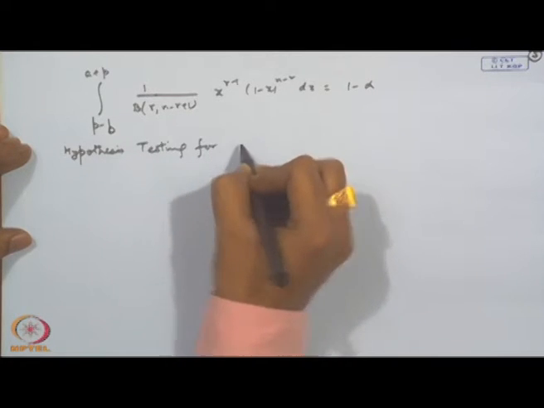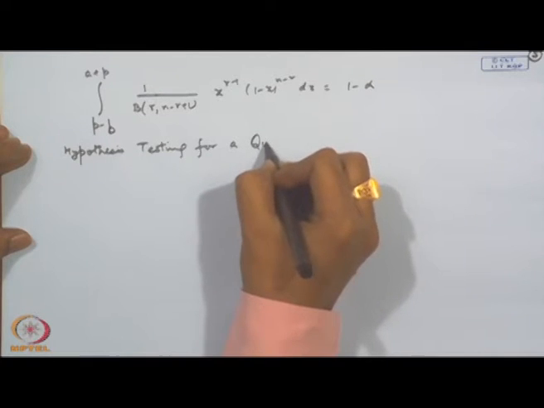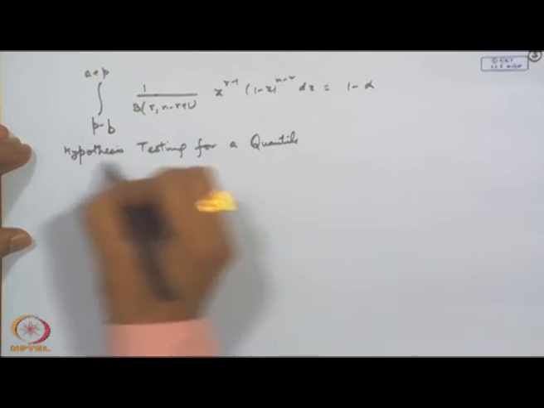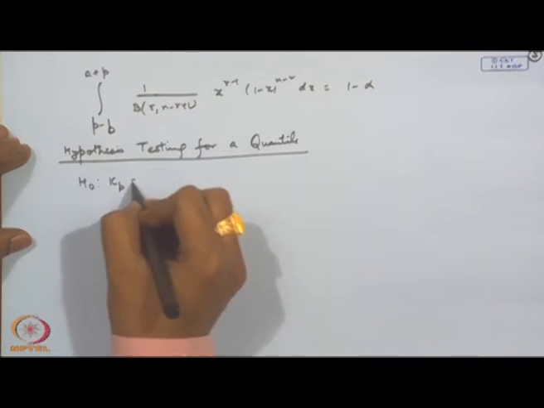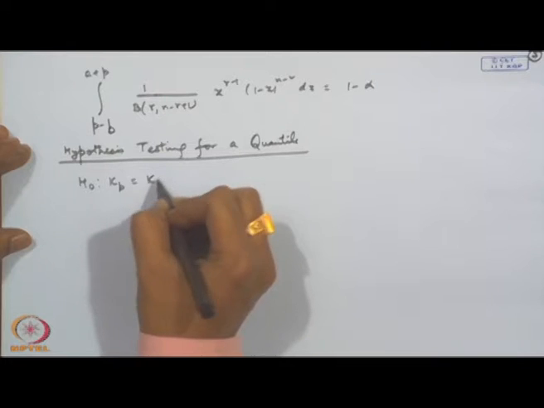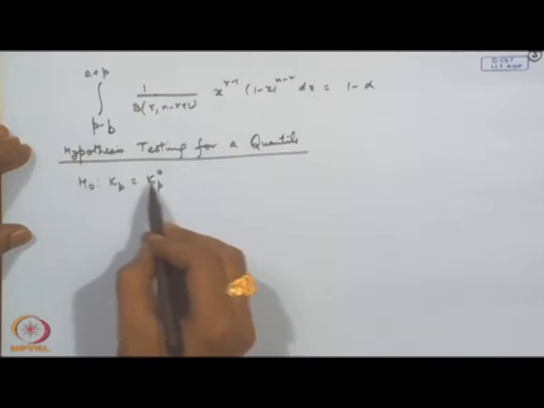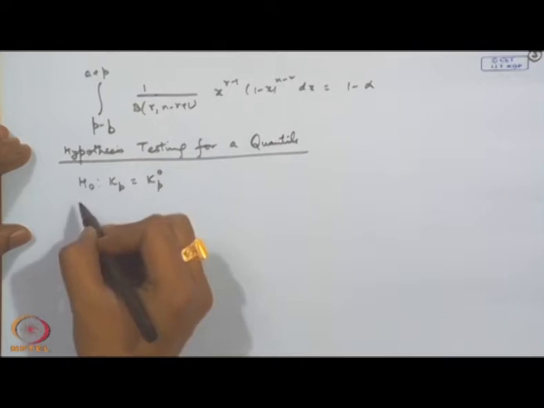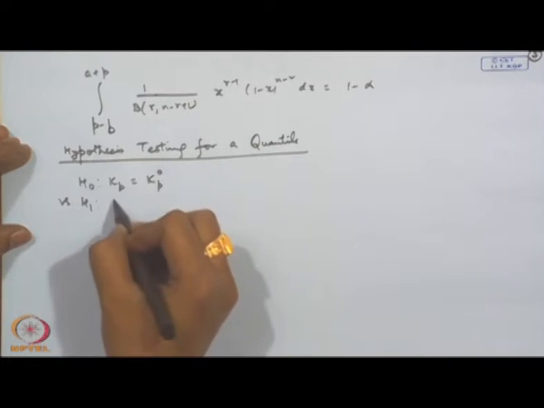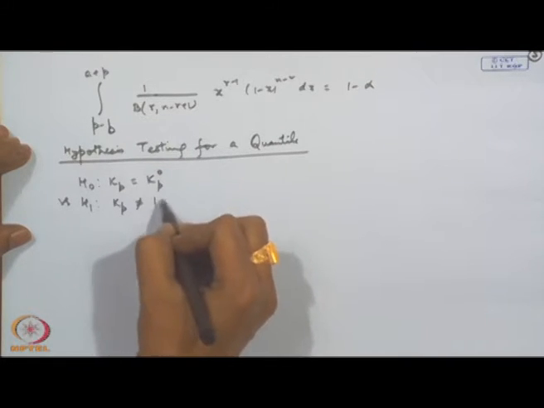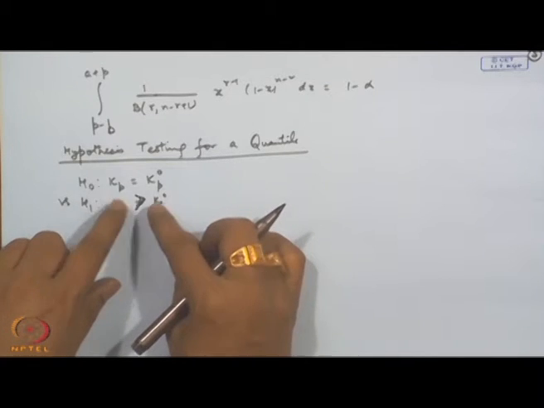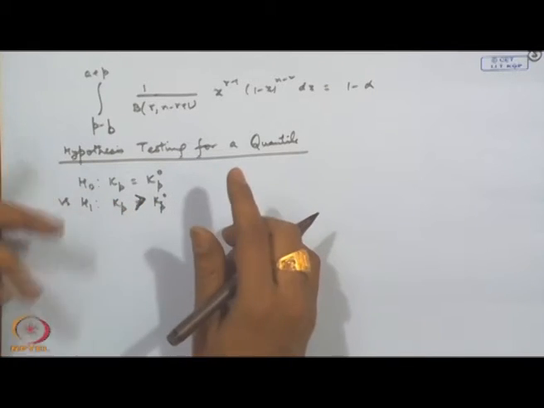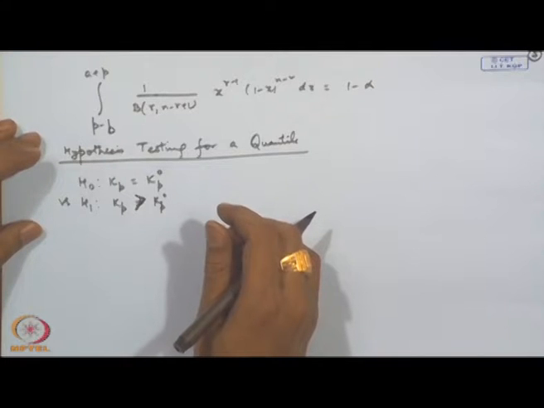Hypothesis testing for a quantile. So, we formulate a hypothesis, say H_0: k_p is equal to k_p0 against, say, k_p is not equal to, or say greater than k_p0. So, we can have various alternatives: k_p greater than k_p0, k_p less than k_p0, k_p not equal to k_p0. Three types of alternatives may be there.